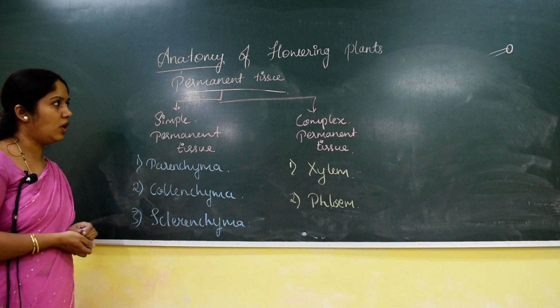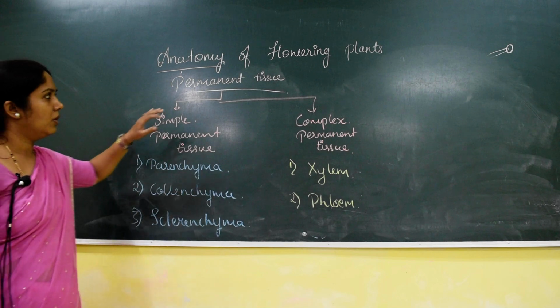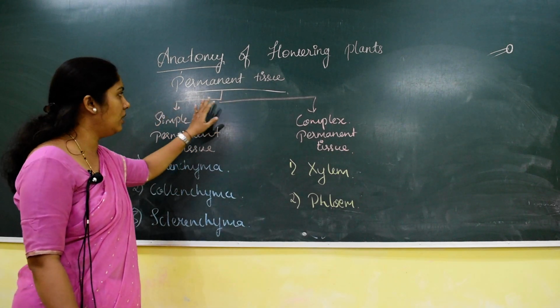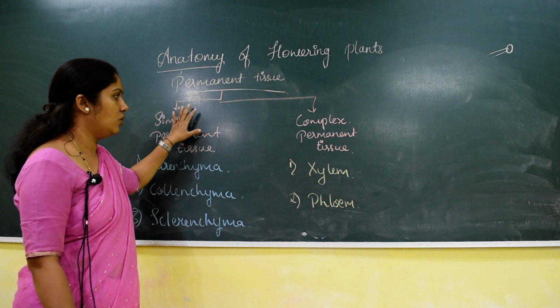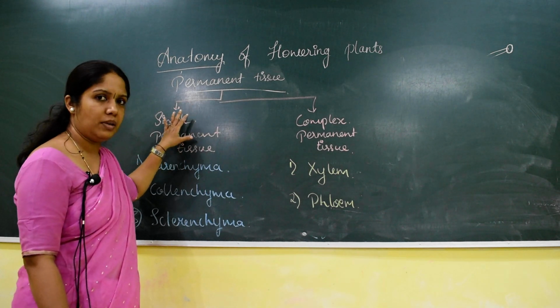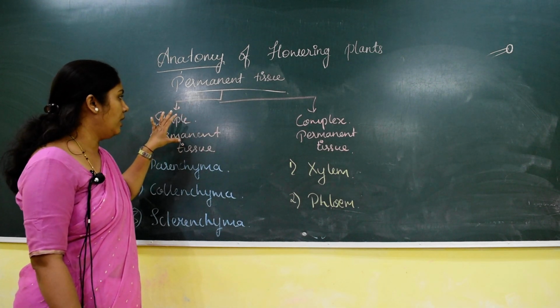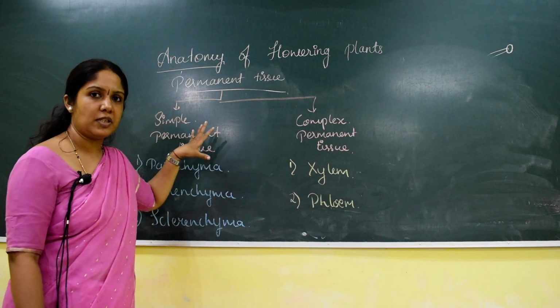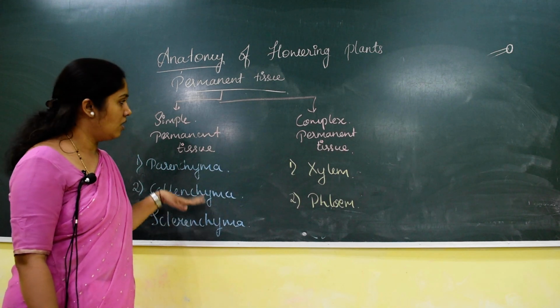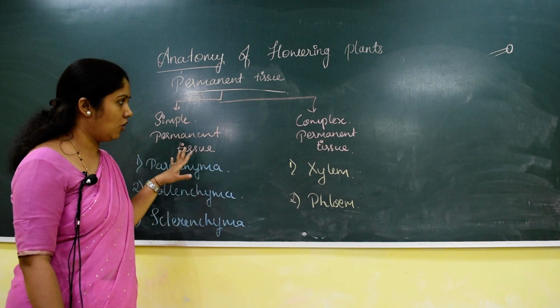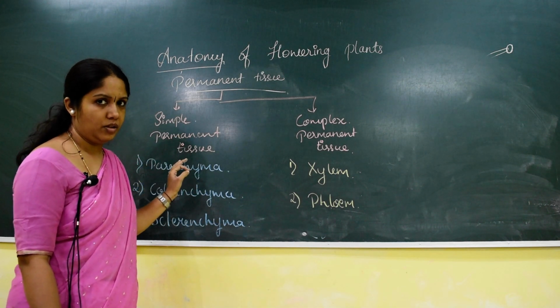Permanent tissues are the tissues which arise from the meristematic tissue, and the permanent tissues have lost the ability of cell division. These permanent tissues are involved in specific functions. So the different tissues have different functions, so that is also important. They have lost the ability of cell division.